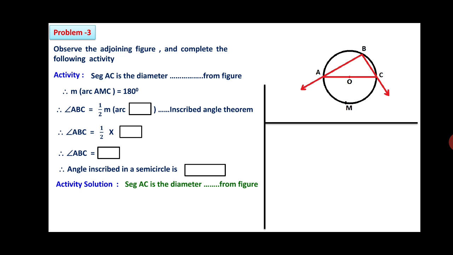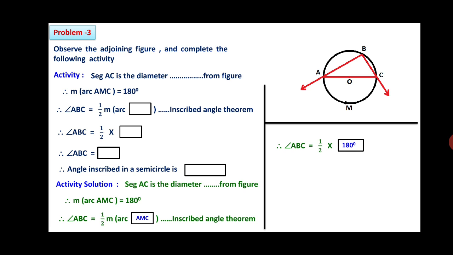Segment AC is the diameter, from the figure we can know. Therefore measurement of arc AMC is equal to 180 degree. Therefore angle ABC is equal to half into measurement of arc AMC, inscribed angle theorem. Therefore angle ABC is equal to half into 180 degree. Therefore angle ABC is 90. As the measurement is 90, therefore you can write angle inscribed in a semicircle is right angle. This is problem number 3.